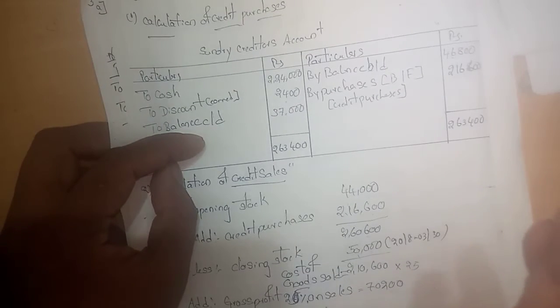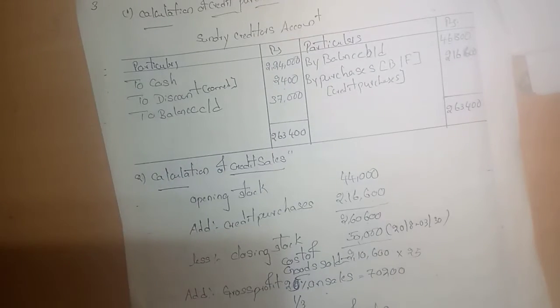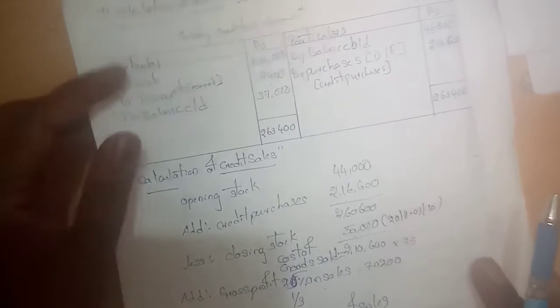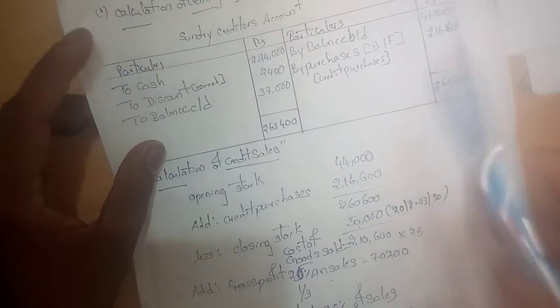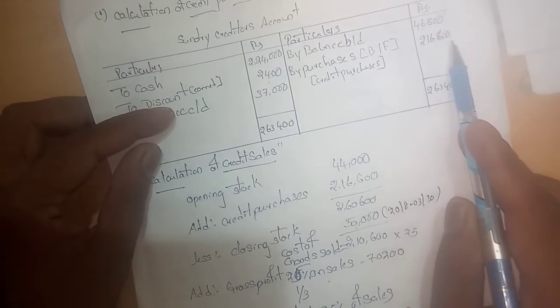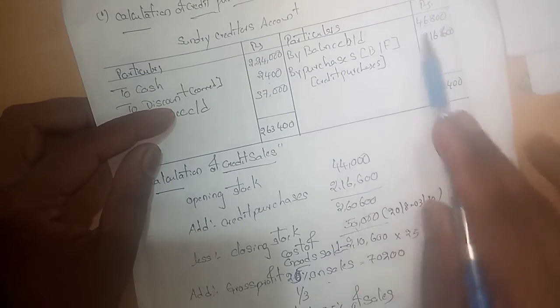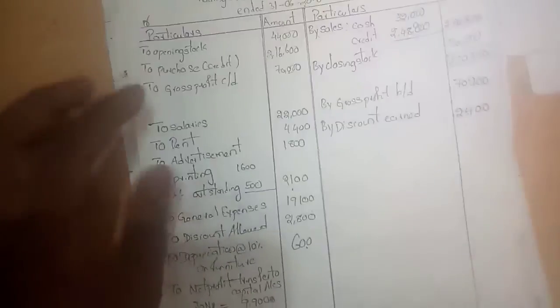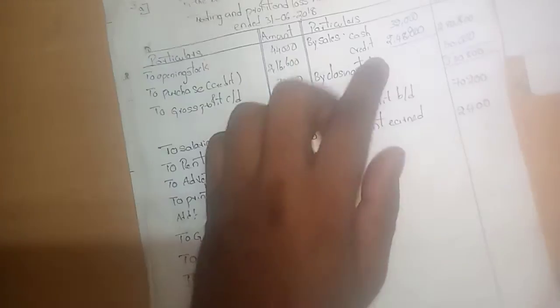Follow the video completely with full attention, and you will understand clearly, step by step here. By purchases, balance figure 2,16,600. Credit purchases balance brought down 46,800. So this will be posted to the profit and loss account statement. By sales, 32,000 is given here. So 32,000 sales.